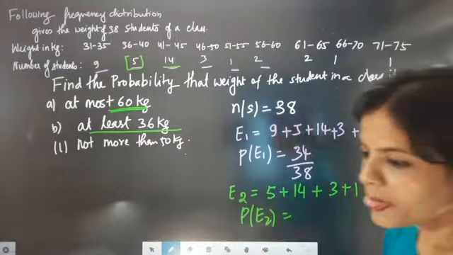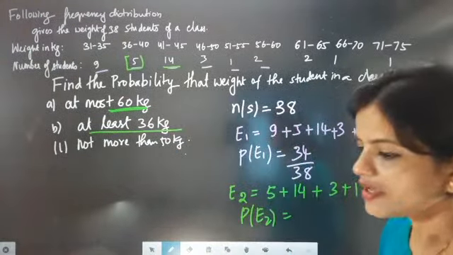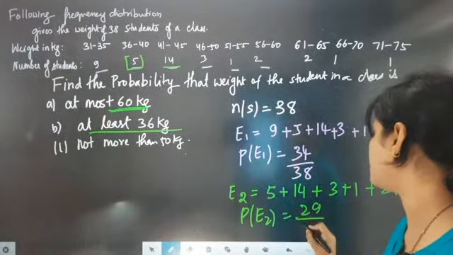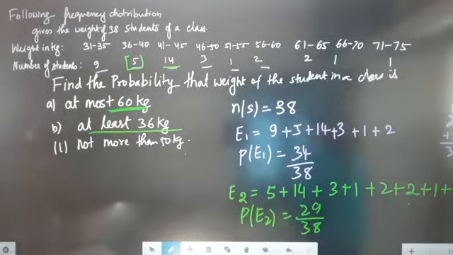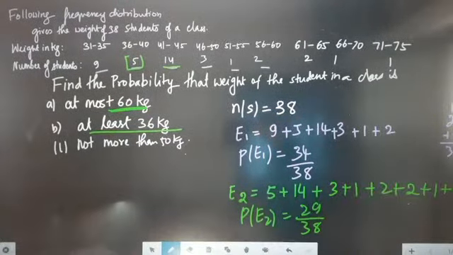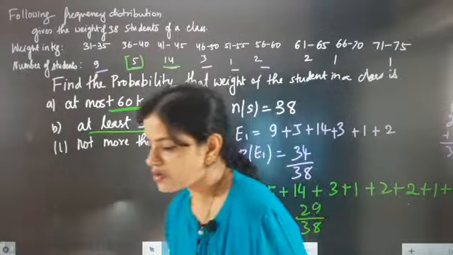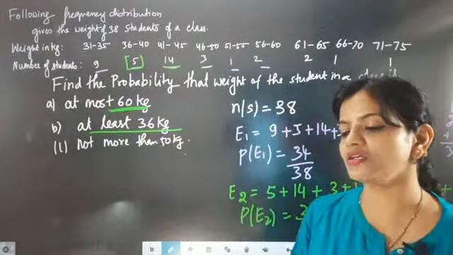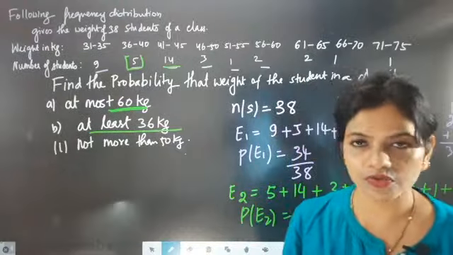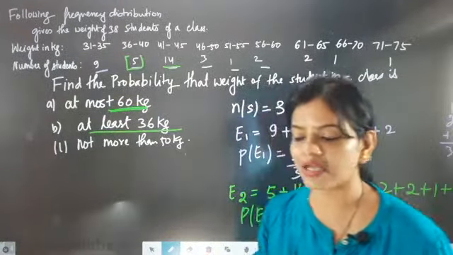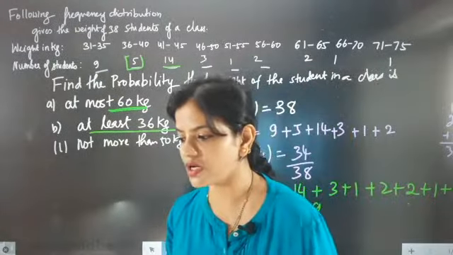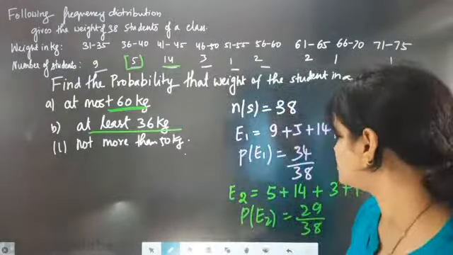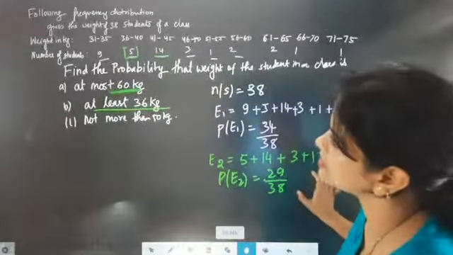So 29 by 38. Yes, Kavya, yes beta, I am going to have class with you all. Kavya, can you send the information that I am going to start the class in 10 minutes? Because of some network issue, the class started late. So beta, in 10 minutes I am going to start your class. Okay Kavya, send the information in the group, beta.